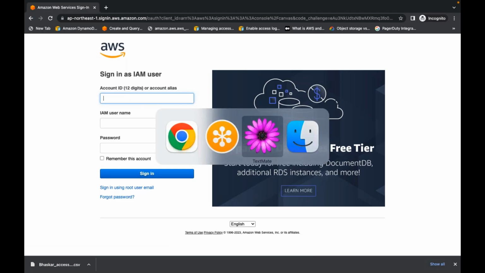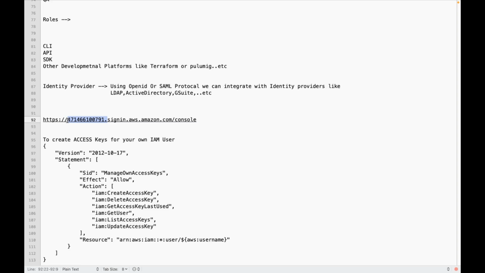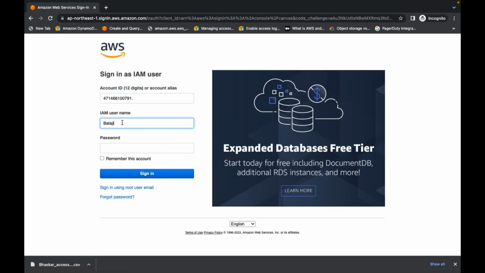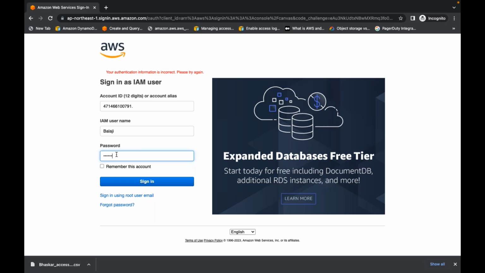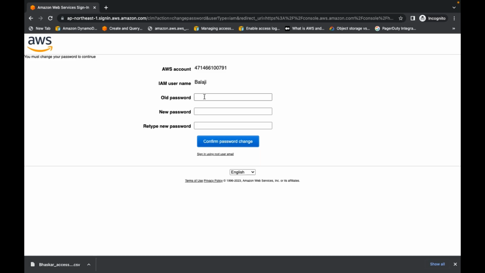So account ID, let me use this account ID. Balaji is added to the admin group where administrative access is given. Initial password for Balaji, I forgot. Maybe let's try this way. Oh, there is a dot. Sorry, there is a dot in the account ID. So let's log in as Balaji. Balaji is also logging in for the first time, so he has to update his password.